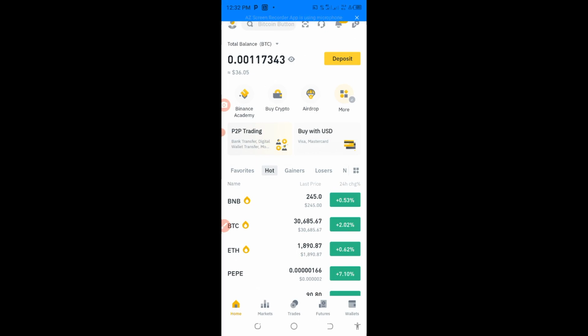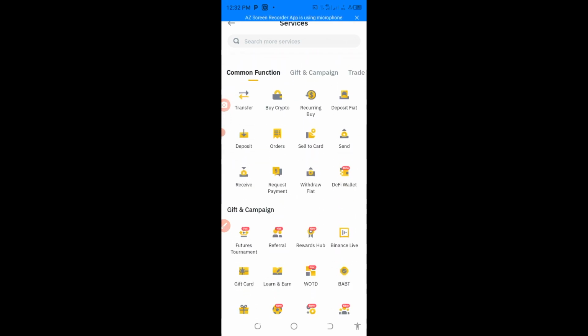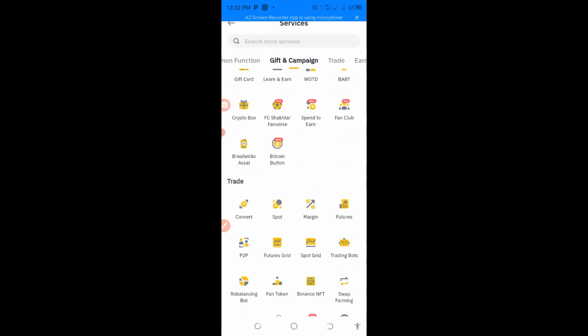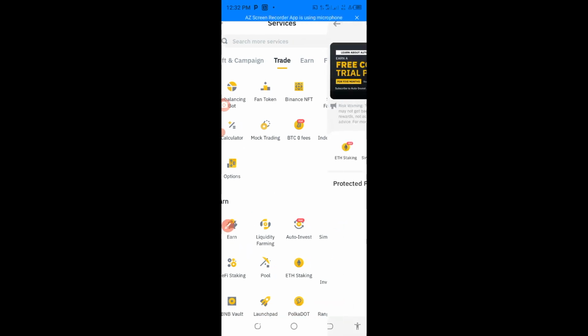Okay guys, so the next thing to do now is to move down to More. If you are using a phone like me, you move down to More. For instance, here you come down to More and press on it. When you press on More, you scroll it up like this, and then you come down to this area where it says Earn. Do you see that? After that, you click on it like this.